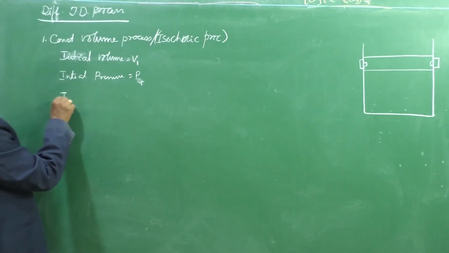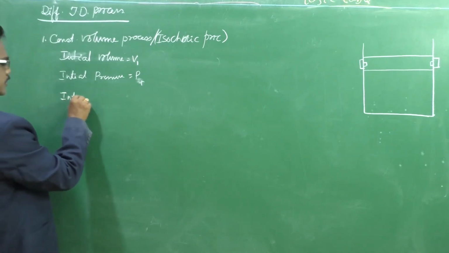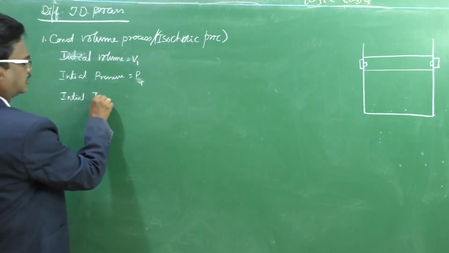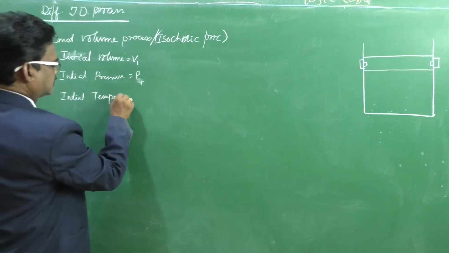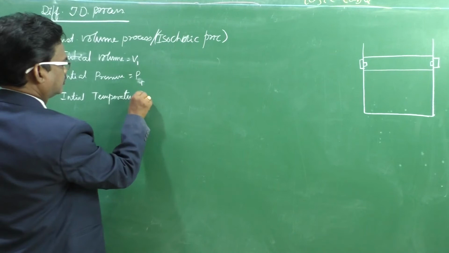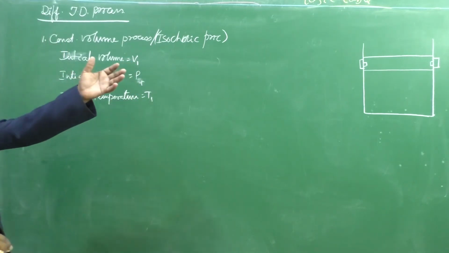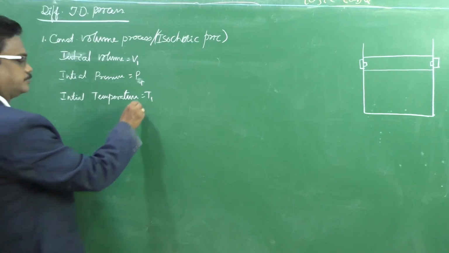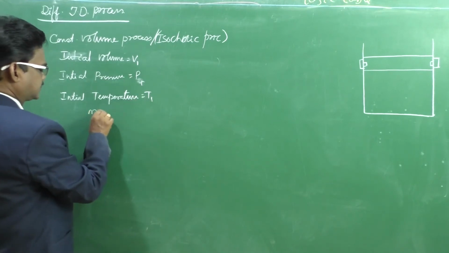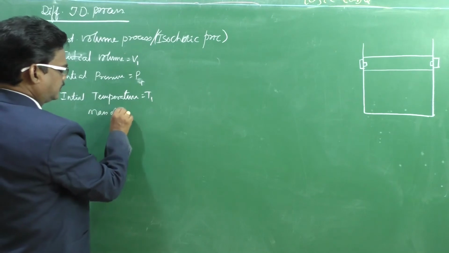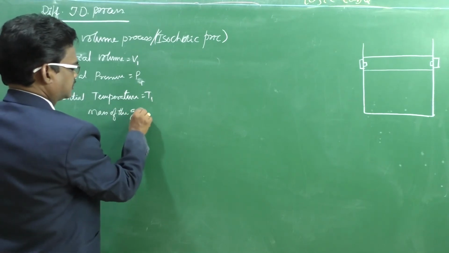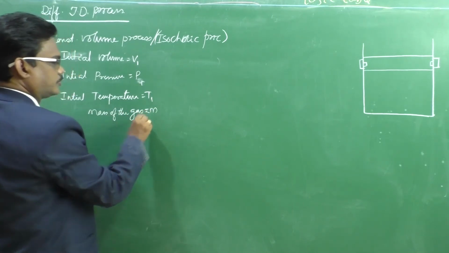The initial temperature, we need to consider PVT, is equal to T1. V1, P1, T1. And it is having mass M. The mass of the gas is equal to M.